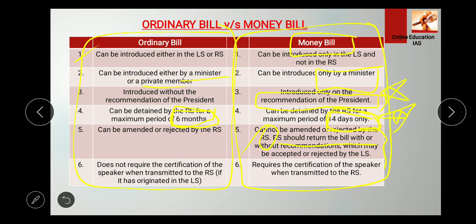Because we have seen in the first point that the money bill can be introduced only in the Lok Sabha, so the Lok Sabha has its specific privileged power. The Rajya Sabha has only 14 days, and it cannot amend or reject the bill. It should return the bill with or without recommendations, which can be rejected by the Lok Sabha.